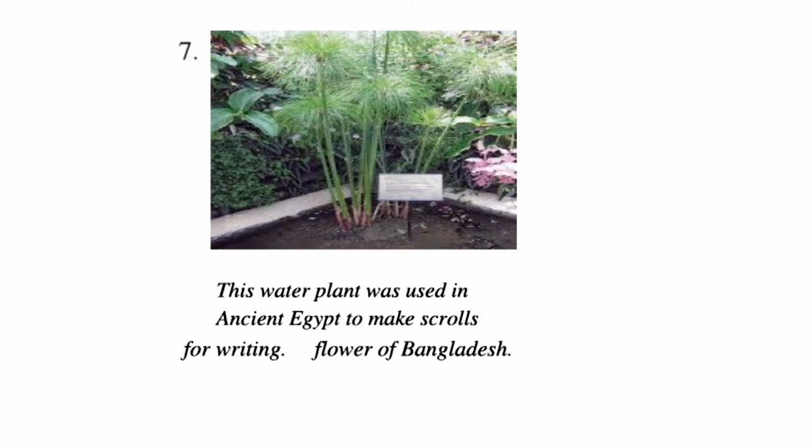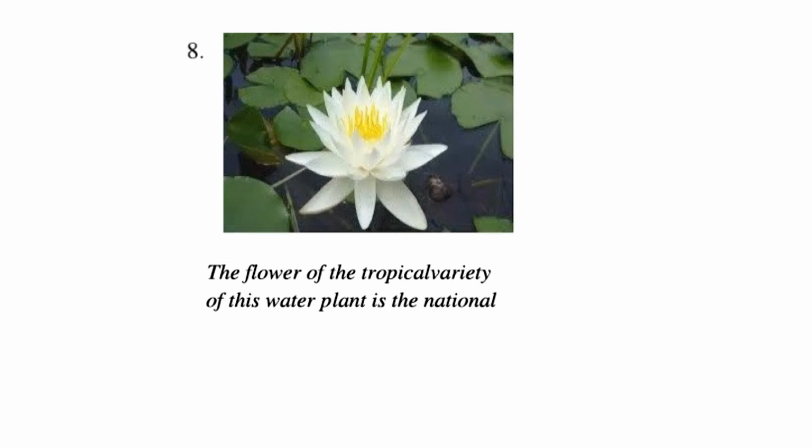And last, it's a water lily. It is the national flower of Bangladesh. We have already read in fourth class the national flowers of various countries. So if you remember, we have already read this flower, water lily. It is the national flower of Bangladesh. They float along the surface of the water and they grow in tropical climates around the world.